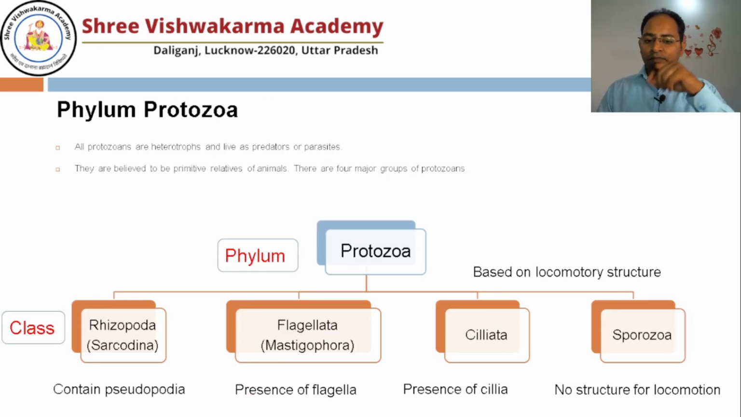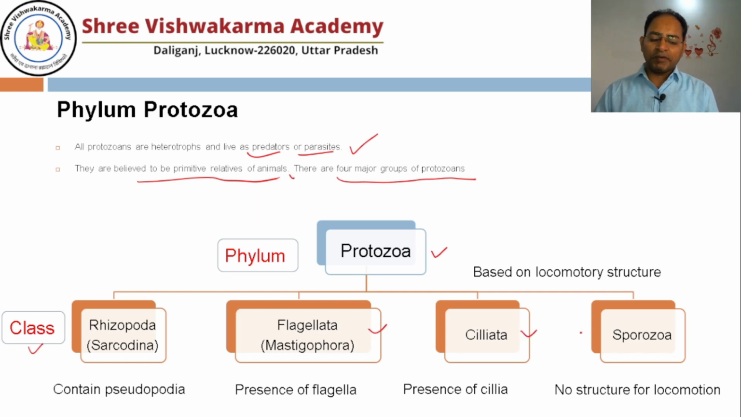Now, some protista, as I already told you, have characters just like animals. So those we kept under the phylum Protozoa. All protozoans are heterotroph and live as predator or parasite. They may live as a predator or they may act as a parasite. And they are believed to be primitive relatives of animals. There are four major groups of protozoans. So under phylum Protozoa, there are a total of 4 classes based on which type of locomotory structure they have.